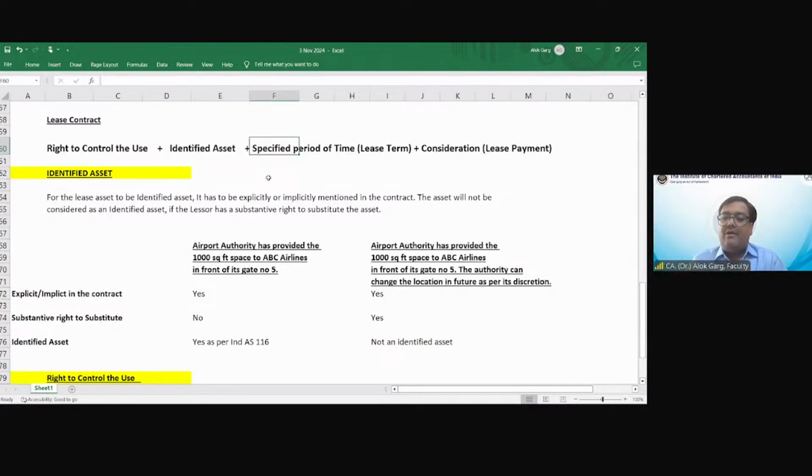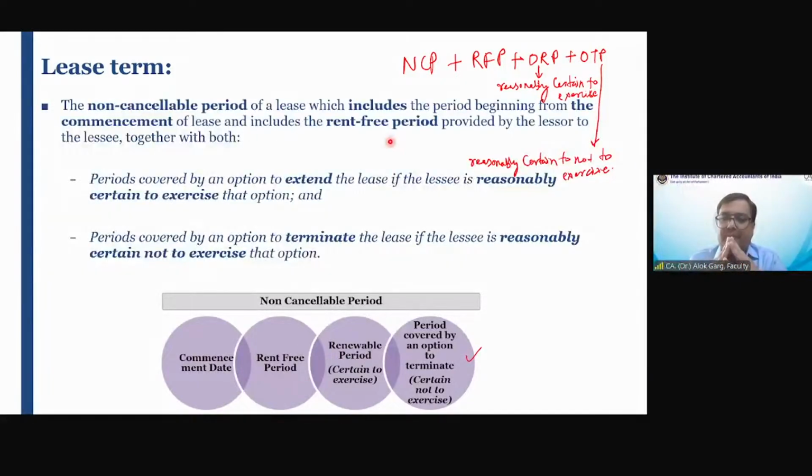Okay. Now let's discuss the meaning of lease term. Very, very, very important. Friends, let's say Hemant and myself have entered into a contract for a period of 3 years. And I told Hemant that out of this 3-year period, 2 years will be a non-cancelable period.